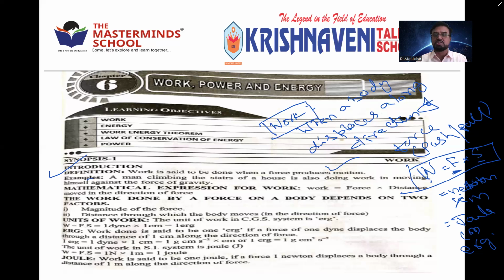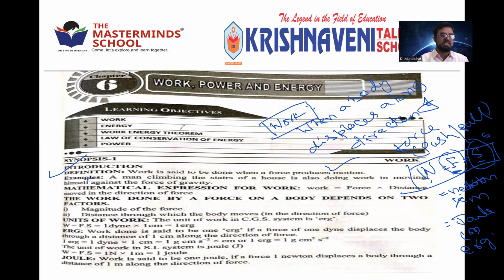But you are applying the force. Force is there, but the displacement is zero. So what happened? Something multiplied by zero is nothing but zero only. So if the body changes position, then only you can say work is done. If not, there is zero work or no work. So that is the definition of work.